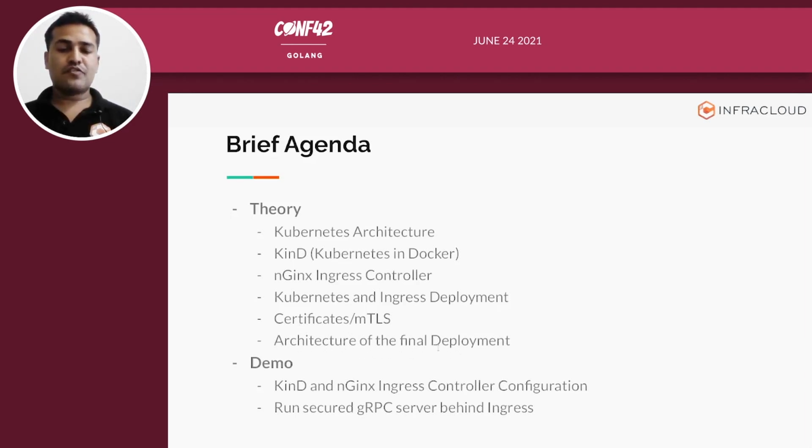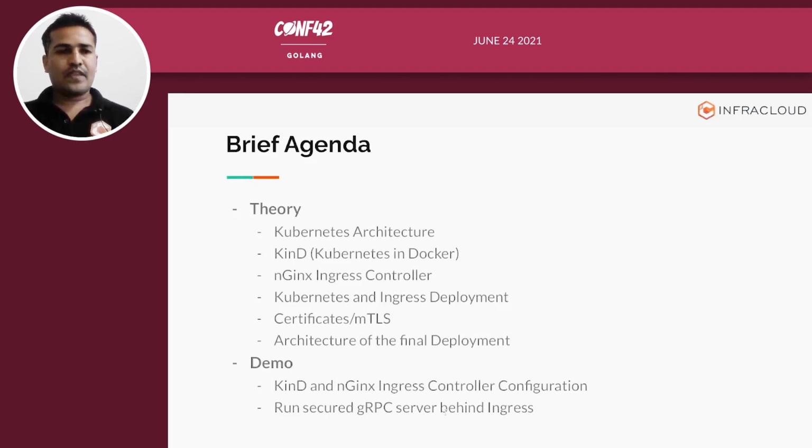This architecture of the final deployment is related to the demo which I have. And in the demo part we will see the Kind and Nginx Ingress controller deployment, and we will also try to run a secure gRPC server behind the Ingress.